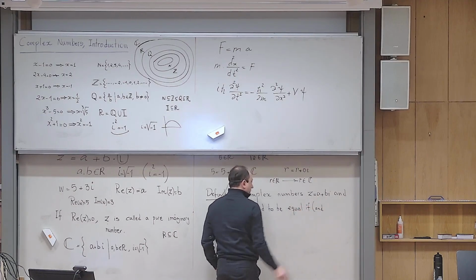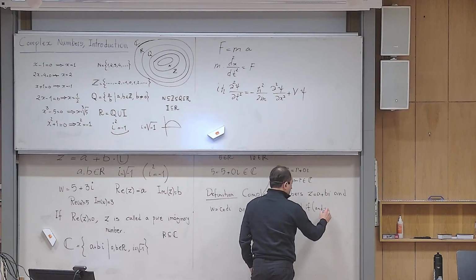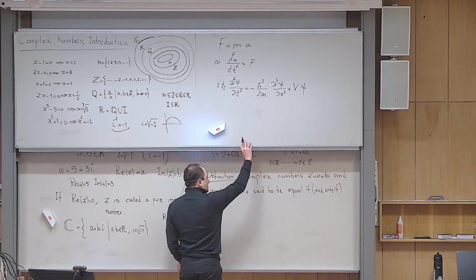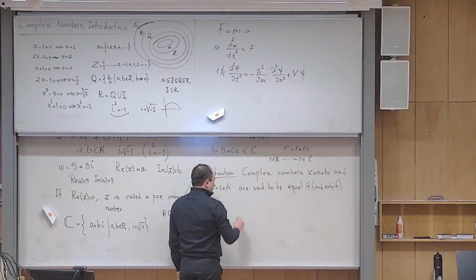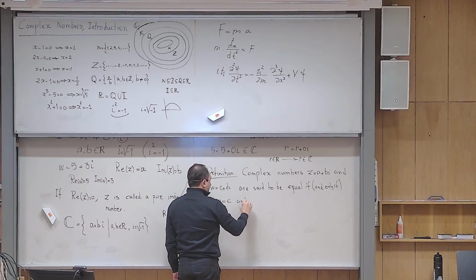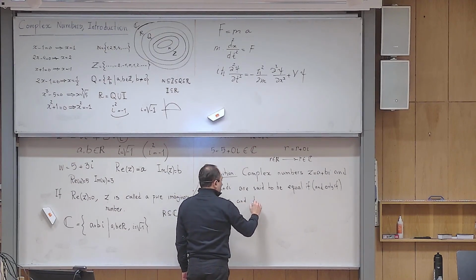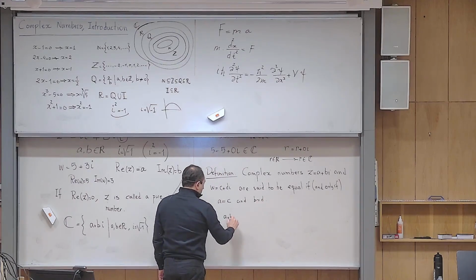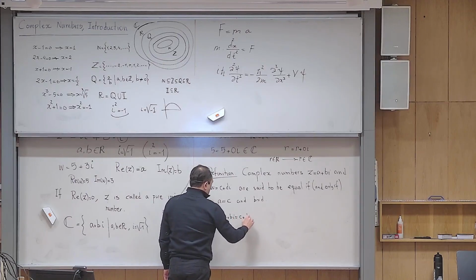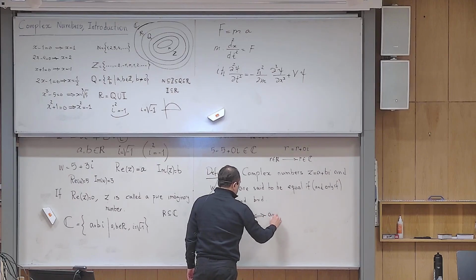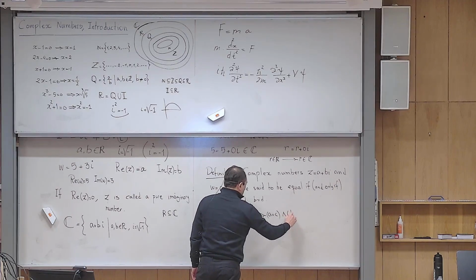When you define something, it automatically means if and only if. If and only if what happens? The imaginary parts are the same and the real parts are the same. If and only if a is equal to c and b is equal to d. In other words, a plus bi is equal to c plus di if and only if a is equal to c and b is equal to d.